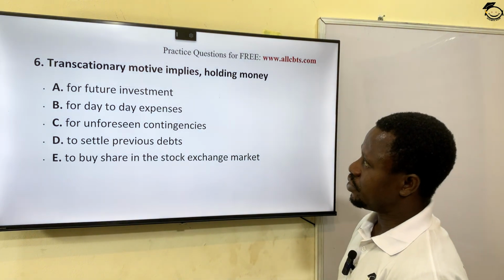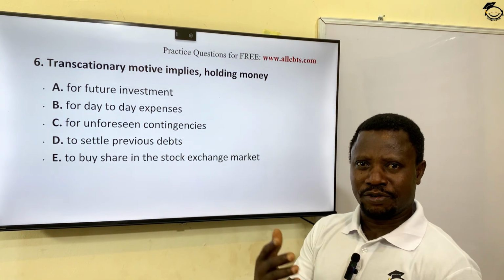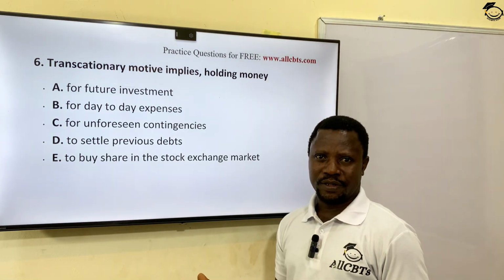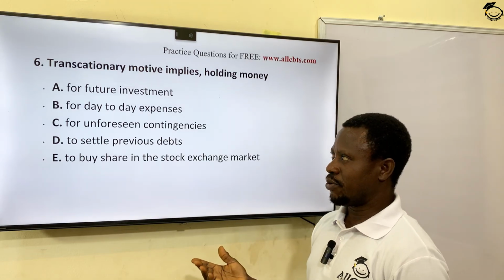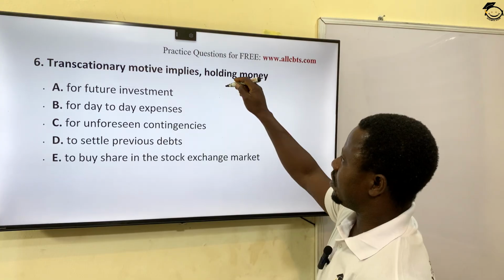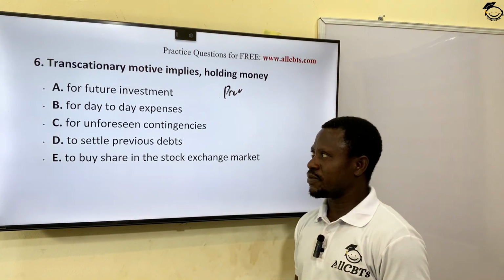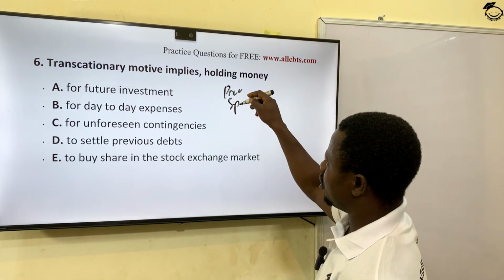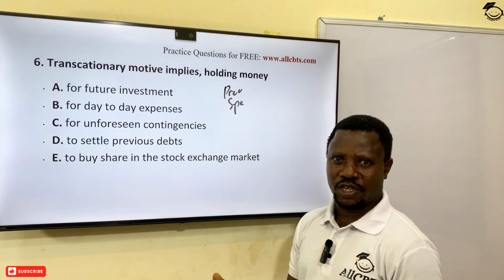Transactional motive implies holding money... There are three basic reasons for holding money. We have transactional, speculative, and precautionary. When we say precaution, it's like saving money for unforeseen circumstances, for emergencies that may occur. And when we say speculative, it means saving money for special purposes, like when you want to invest in stocks, in shares, and what have you.